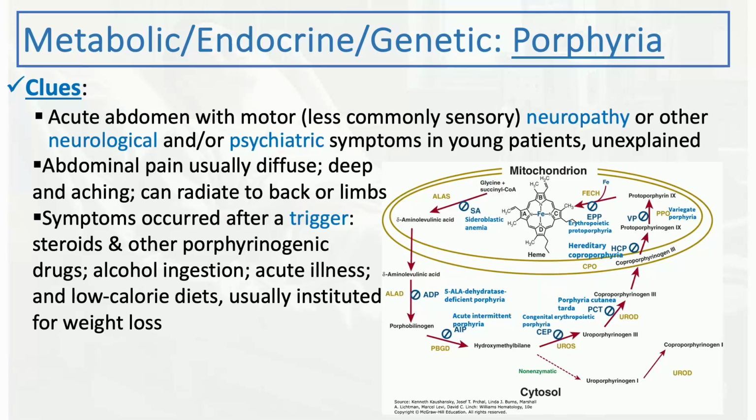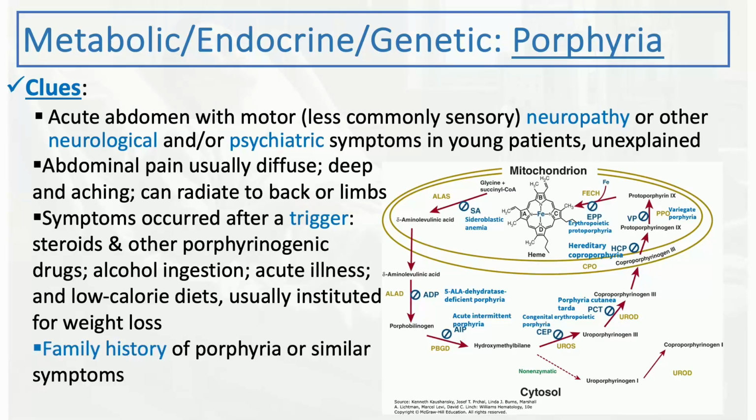There are some medications like steroids and other porphyrinogenic medications, alcohol ingestion, any acute illness, low-calorie diet, especially instituted for weight loss. If the patient is starting a low-calorie diet purposely to lose weight, that could be a trigger too. And of course, family history of similar episodes or even diagnosed porphyria would be very helpful if available. Some patients might have hyponatremia, it might mimic SIAD. Sometimes it might be a little bit hypovolemic. Think about that as well. Again, it's a really very rare cause of persistent hyponatremia, I would say.